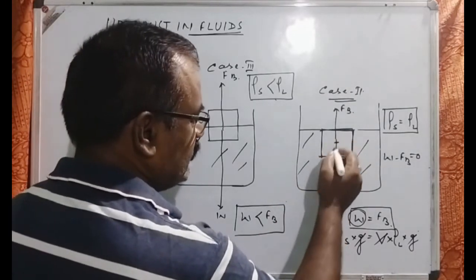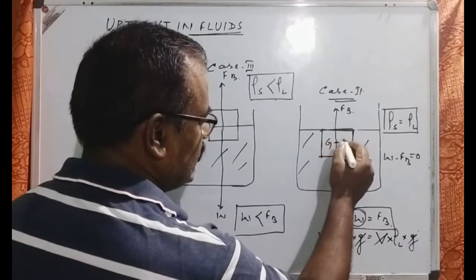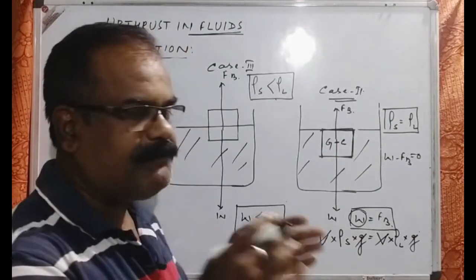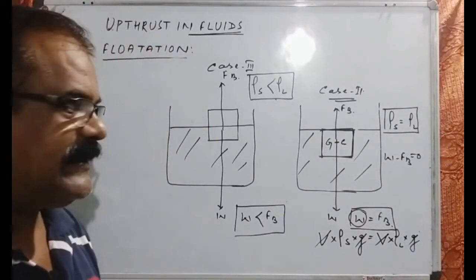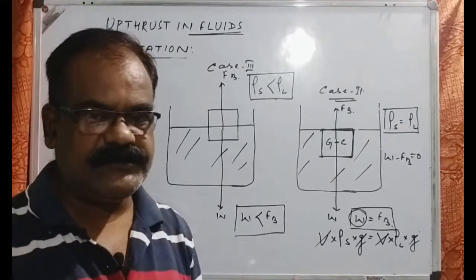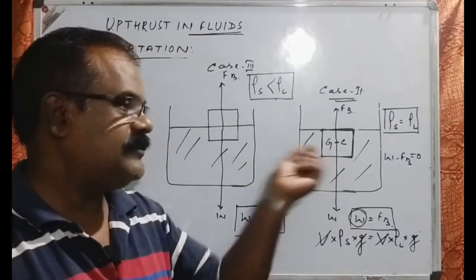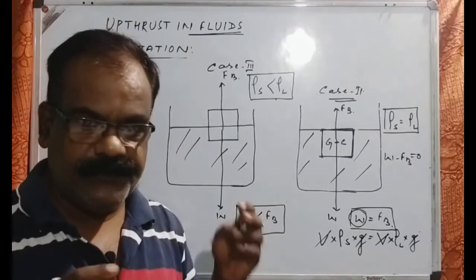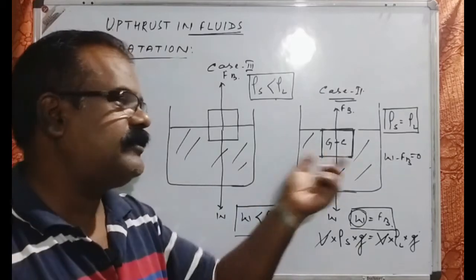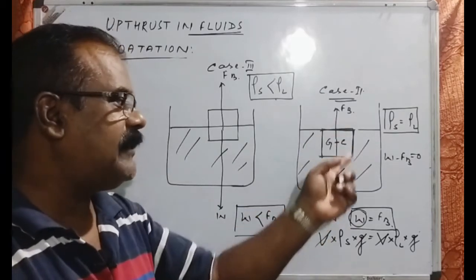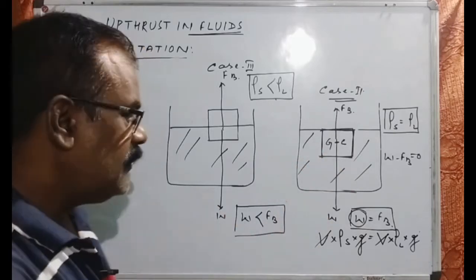Now in this case, the center of gravity and center of buoyancy both will be at the same point. Just like the previous one, in the case 1 sinking condition, we have seen that the center of gravity and center of buoyancy both are at the same point. Here also in the same point, because the entire part of the body is immersed.